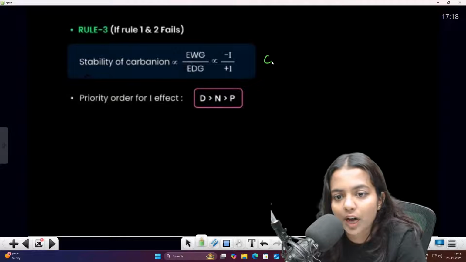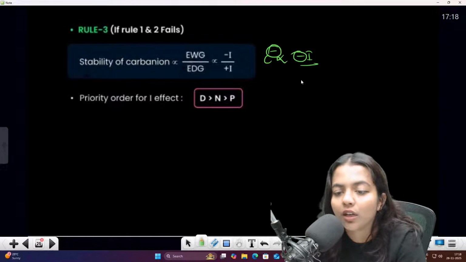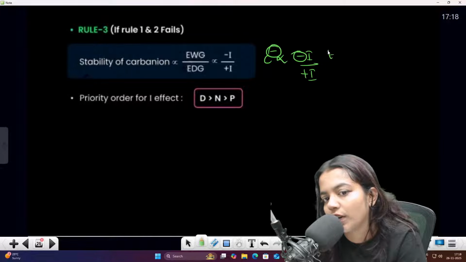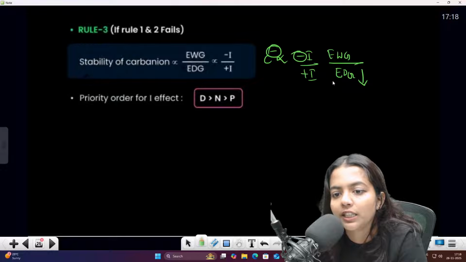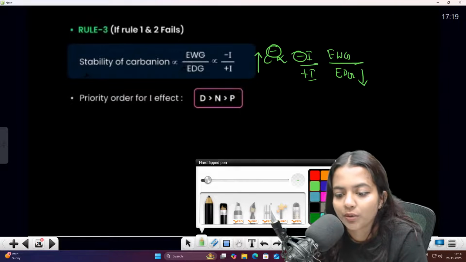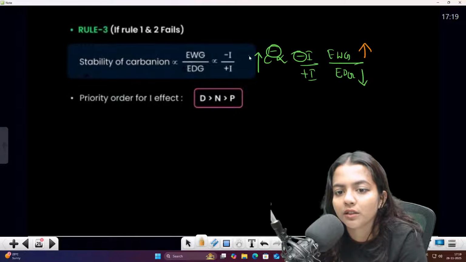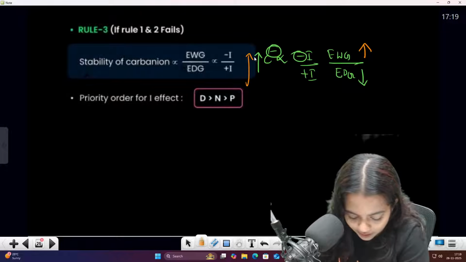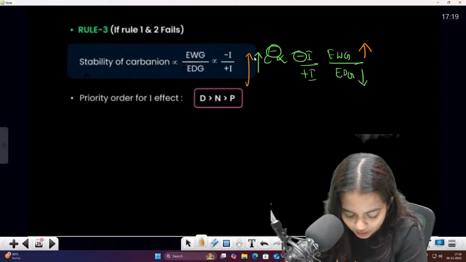So carbon negative is there, that is directly proportional to minus I, negative, and inversely proportional to plus I. So an electron withdrawing group has to be there and an electron donating group should not be there. When this increases, this decreases; when this decreases, this increases. This will be increasing, this also will be increasing. Clear everyone? Clear? Understood, guys?